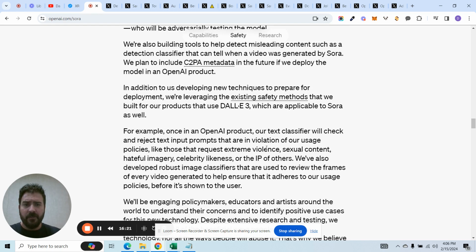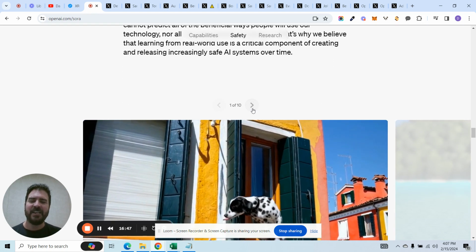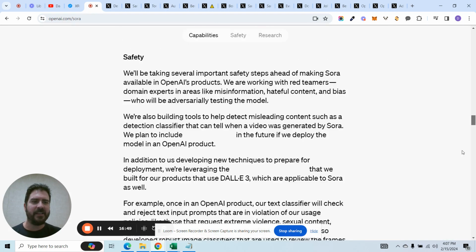Right here, they're just kind of explaining. For example, once in an OpenAI product, our text classifier will check and reject text inputs that are in violation of our usage policies, like those that request extreme violence, sexual content, hateful imagery, celebrity likeness, or the IP of others, right? So they don't want you cloning people and claiming that they're the actual people. But man, the genie is out of the bottle. How are they going to contain that forever? They're not. The genie is out of the bottle, guys.